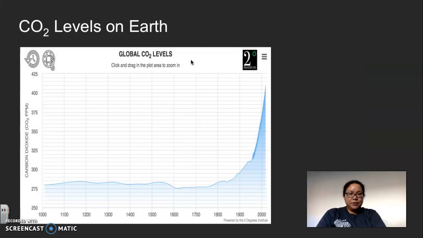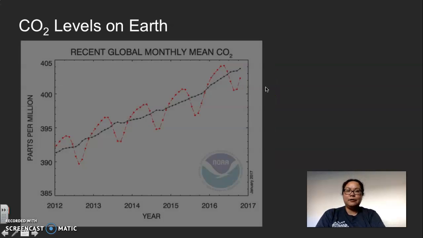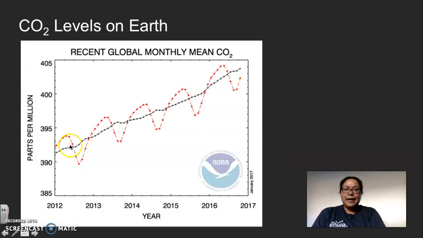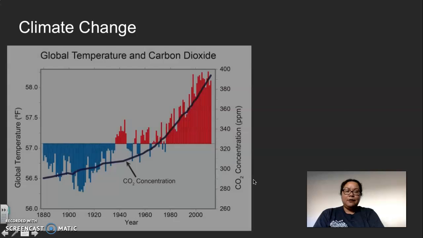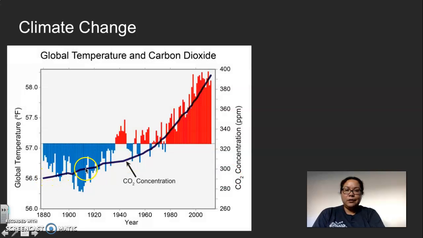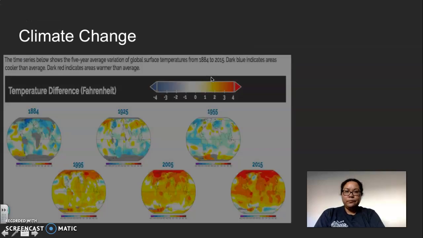Now let's talk about the CO2 levels of Earth. We can see that back then there wasn't that much carbon dioxide emission until the advent of agriculture and the Industrial Revolution, which produced more carbon dioxide into the air. And you can see that it's a large exponential growth, a J curve. And you can see that it is still increasing. This was since 2017. And with the increase of carbon dioxide, if you follow this black line here, there is also an increase of global temperature.